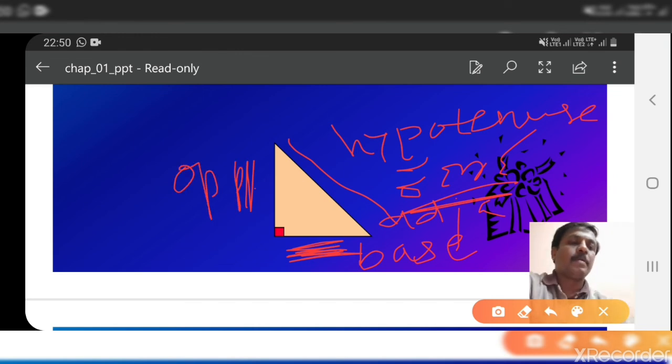Okay, remember this. In right angle triangle, the biggest side or the side opposite to 90 degree is called hypotenuse. The bottom side is called base or adjacent side, and the other side is called opposite side.